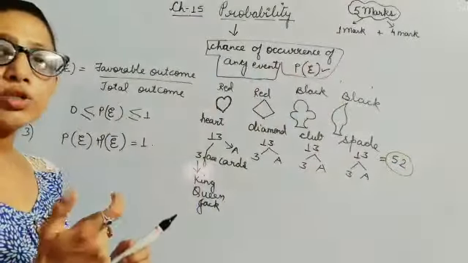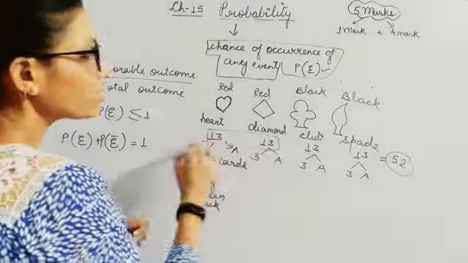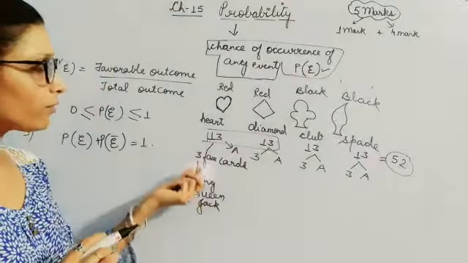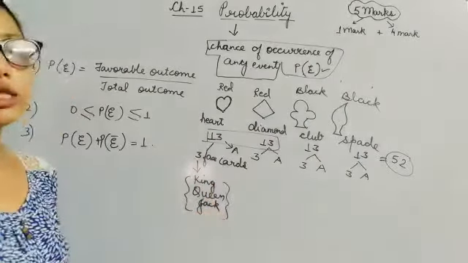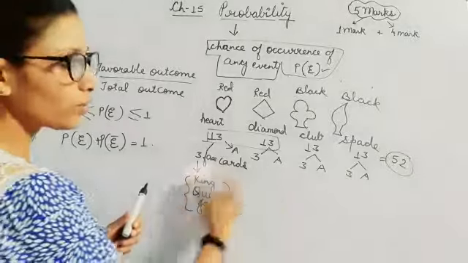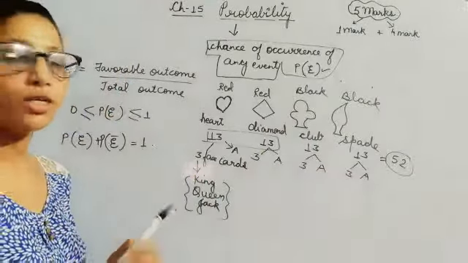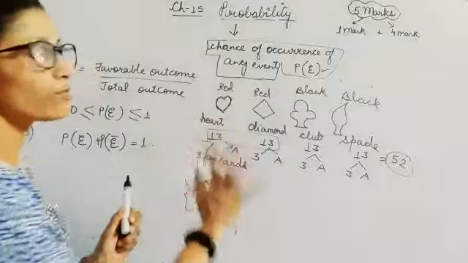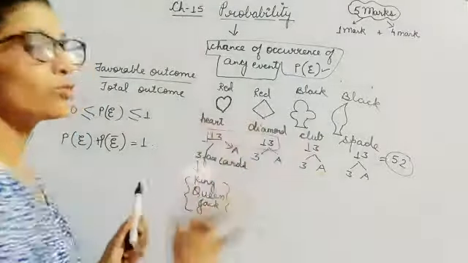If we are just talking about red color or black color, then you will be considering 26 cards. And if we are talking about face cards, then you will be taking these 3, that means in total 3 plus 3 plus 3 plus 3. That means in total we have 12 face cards. So this is a small rough idea of your cards. Whenever you do the questions of cards, please do remember these things.